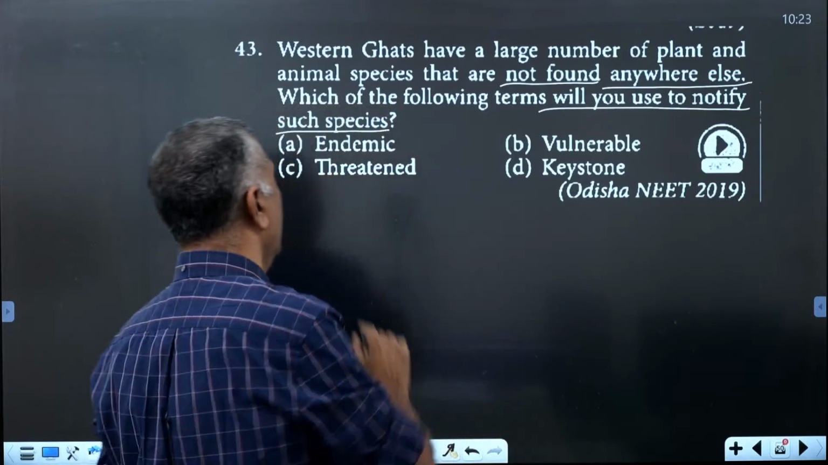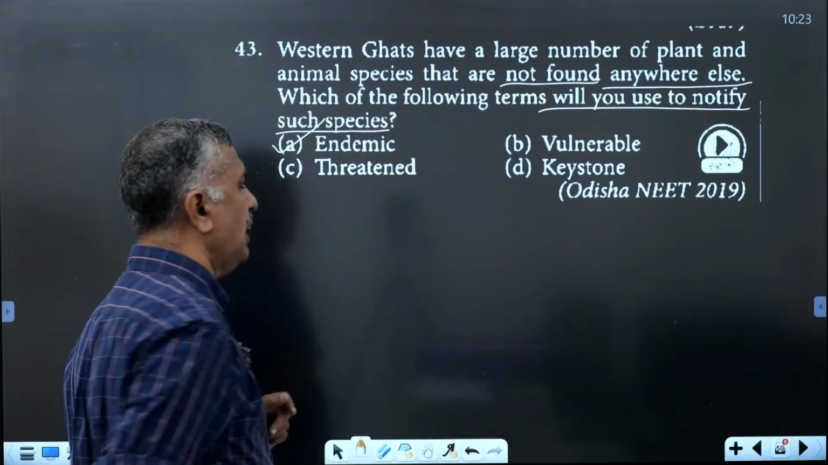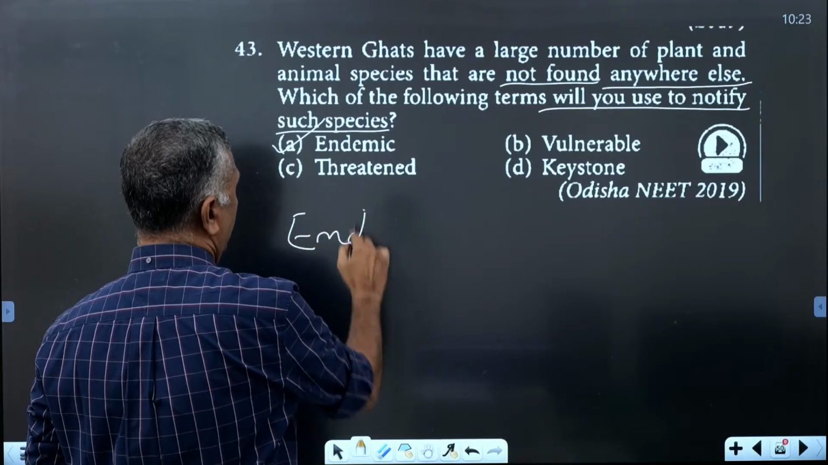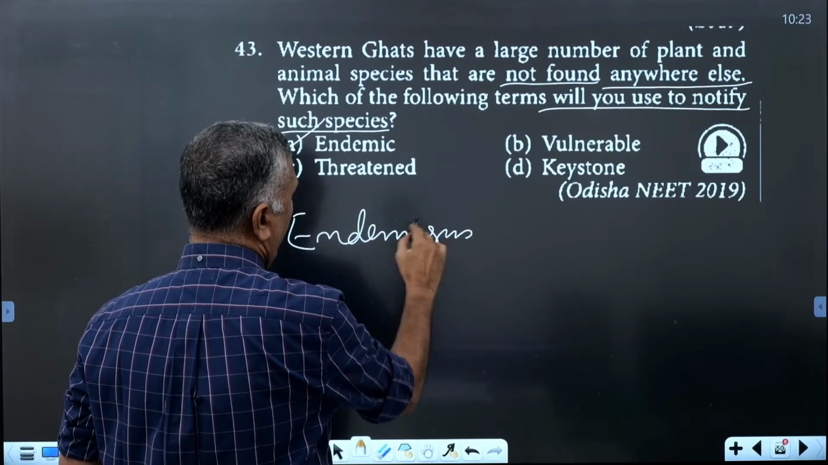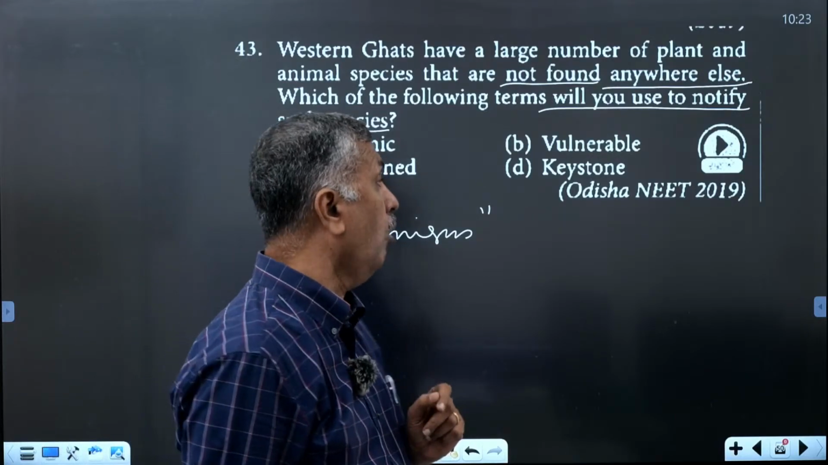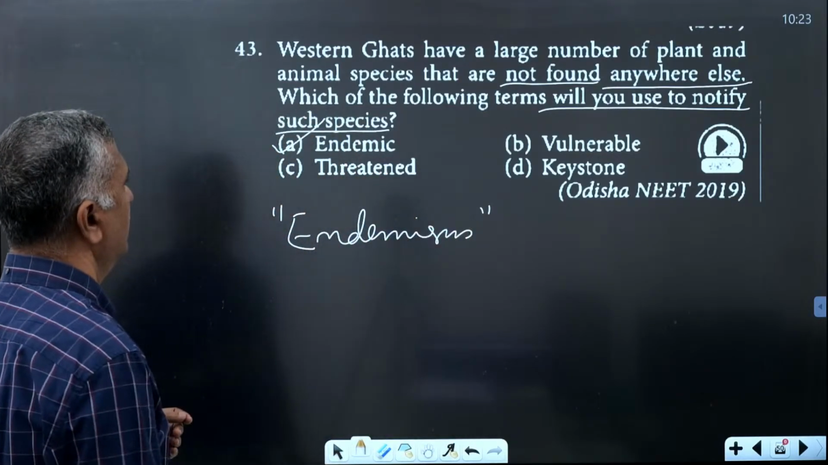They are called endemic species, and that phenomenon is called endemism. It is a very important question that appeared in IISER NIT in 2019.